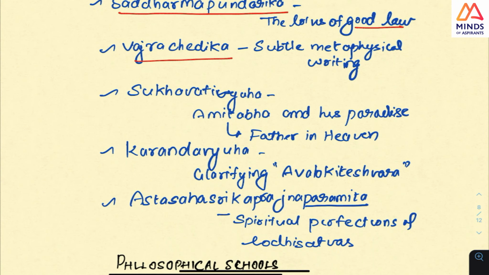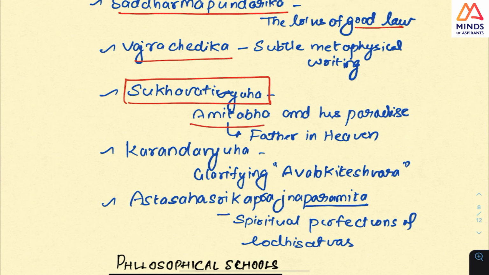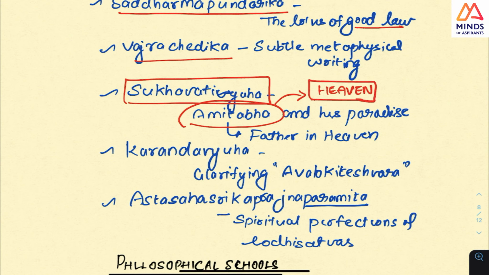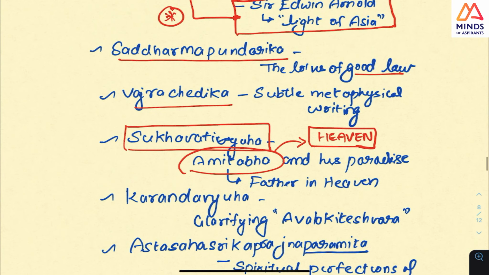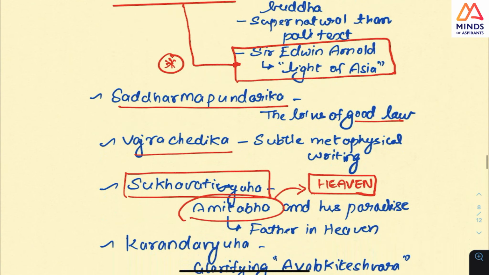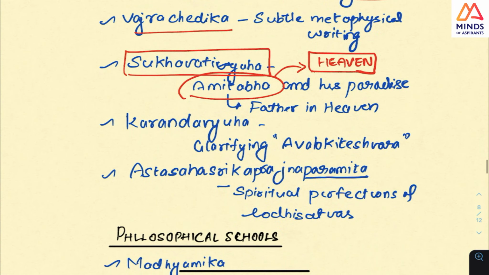And then see Sukhavati Vyuha. If you think about it, in that there is a concept called Amitabha. Amitabha is like the father of heaven. So as I told you, there is a father of heaven. This concept of heaven and paradise is kind of a Christian concept like that. And there is a concept here also. So Amitabha means father of heaven. And these are all important books in Mahayana.